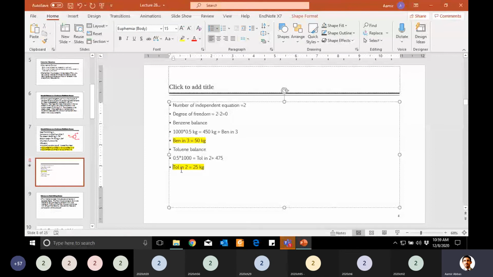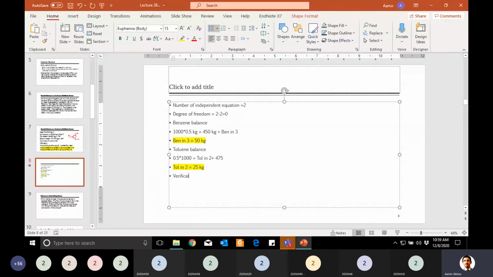Now the last step in the problem was to just verify whether your answers are okay or not. So you can verify from here. Can you write now overall flow rate in stream 3, and overall flow rate in stream 2?